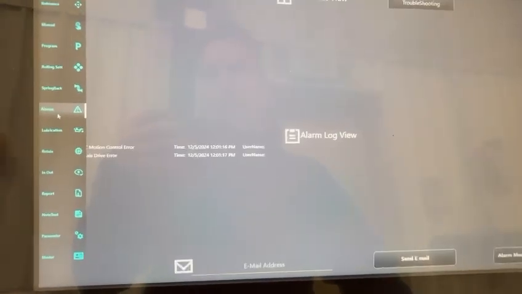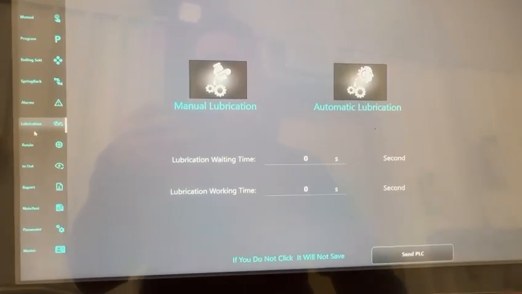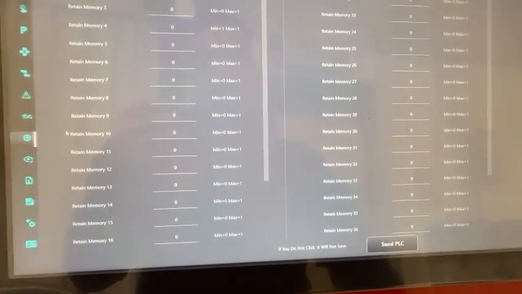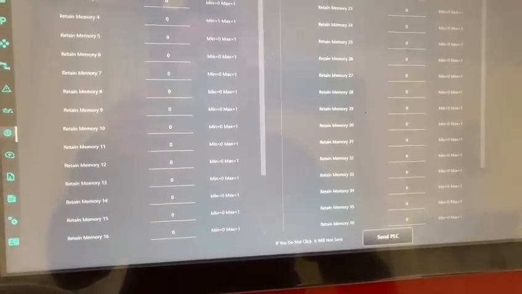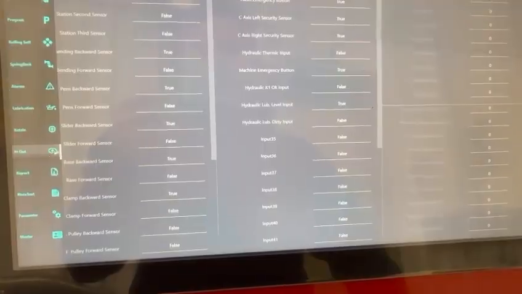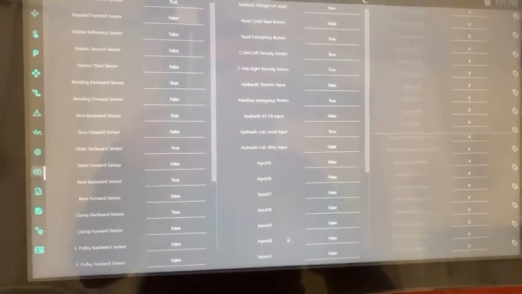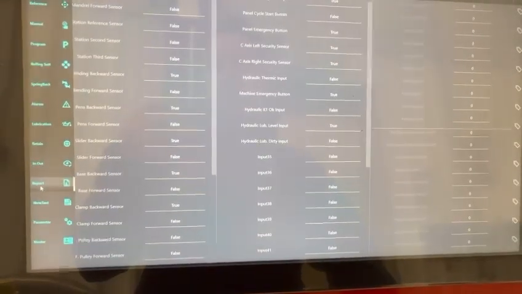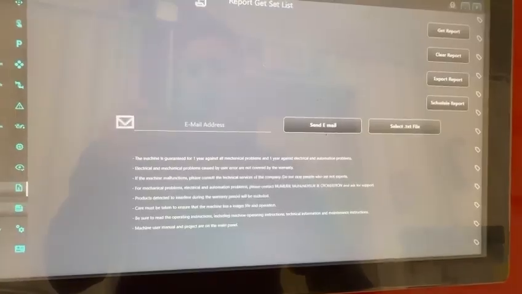Your alarm page, lubrication page, manual or automatic. Different retain memory, so if you have any changes that are saved throughout. Then sensors that are all open, which ones are set at. Different reports, you can email it to yourself, supervisor, or anything like that. Notes that you've put in.